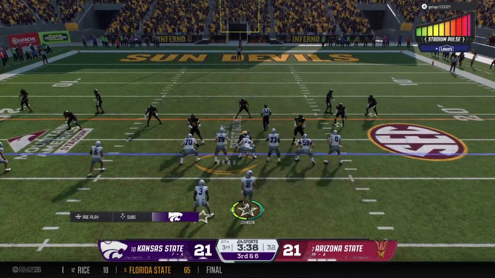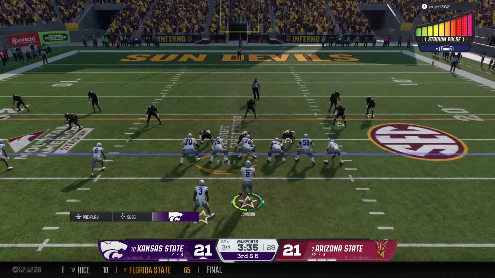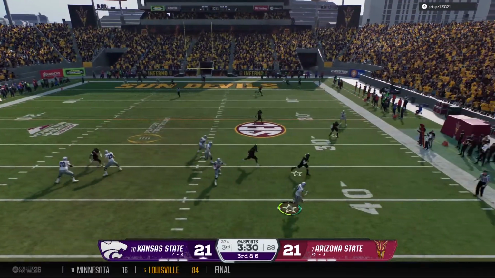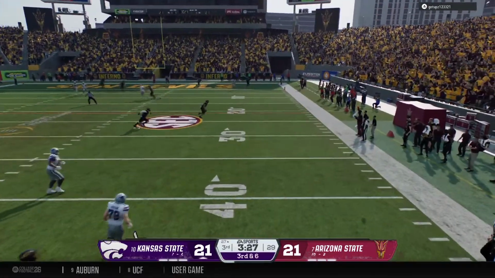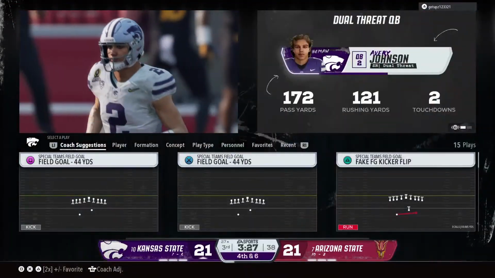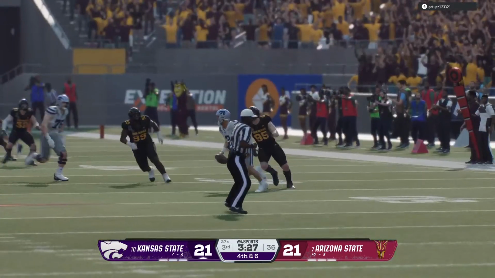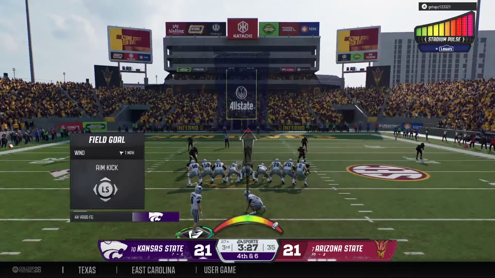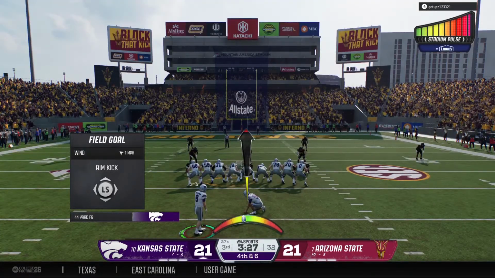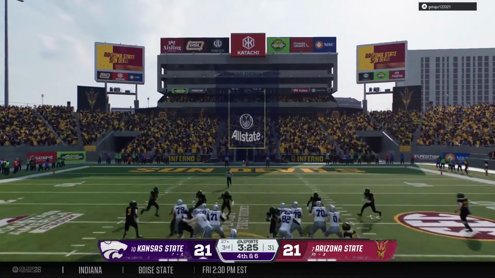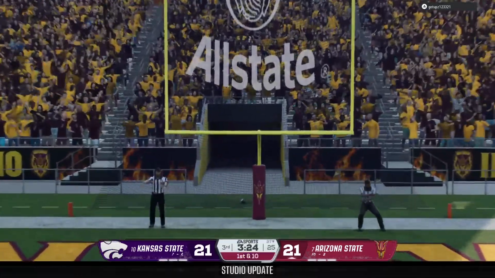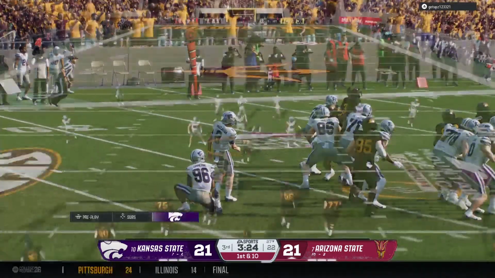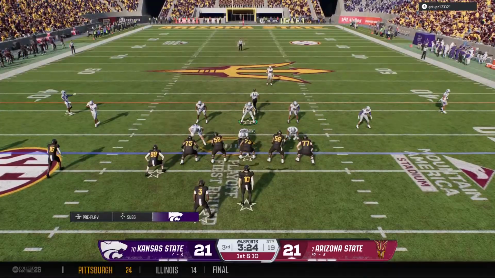That run sets up a critical 3rd down play. To throw, it's Johnson. He escapes the pocket. Tries to avoid the rush and just gets rid of it. Well, sometimes an answer for an offensive coordinator against a good pass rush is to move the launching point, move the quarterback from one spot to another to affect the rhythm of the pass rush. That's not having any kind of impact at all on this defense. They're getting after this quarterback no matter where he is. They do a good job of it right here. He missed it. Off target that time. And with the miss, remain tied.